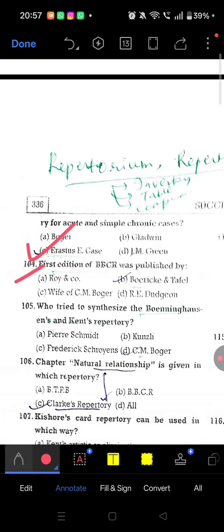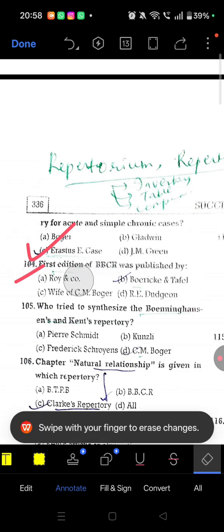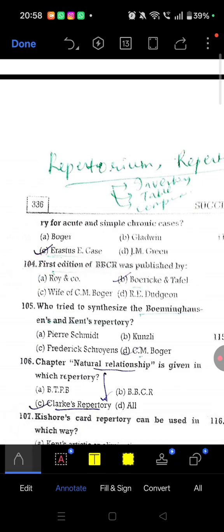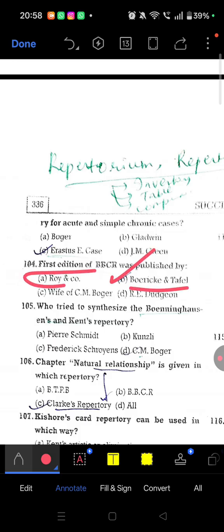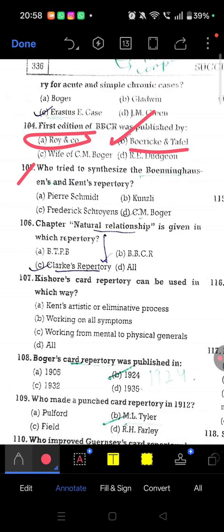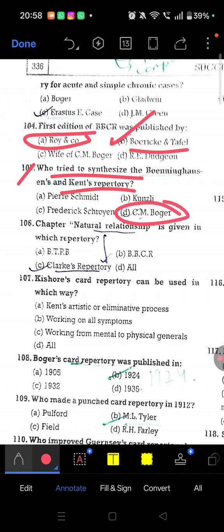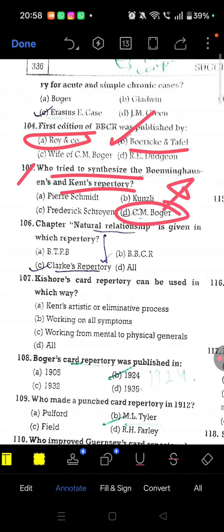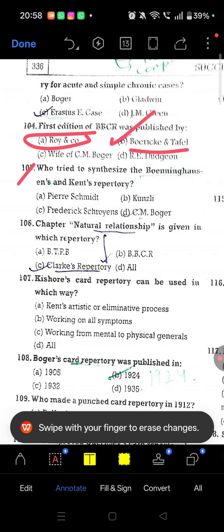Question number 104. First edition of BBCR was published by Burick and Tafel. So remember, first edition of BBCR, we have read it already. So it was published by Burick and Tafel. The second edition was published by Roy and Co. Question 105. Who tried to synthesize the Bonny-Hussein and Kent repertory? It was C.M. Boger. So this is also important. C.M. Boger was the one who tried to synthesize the Bonny-Hussein and Kent repertory.